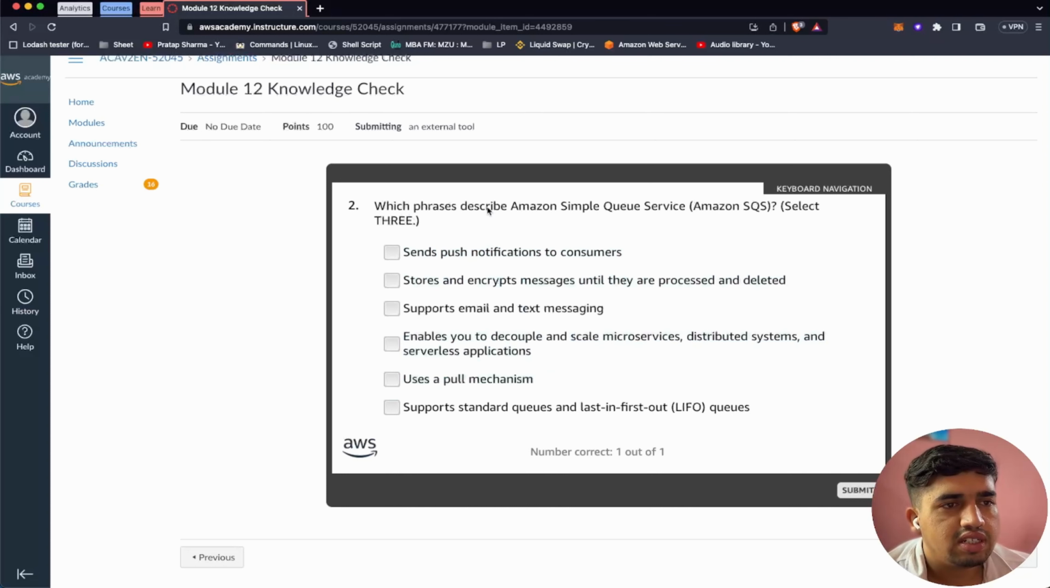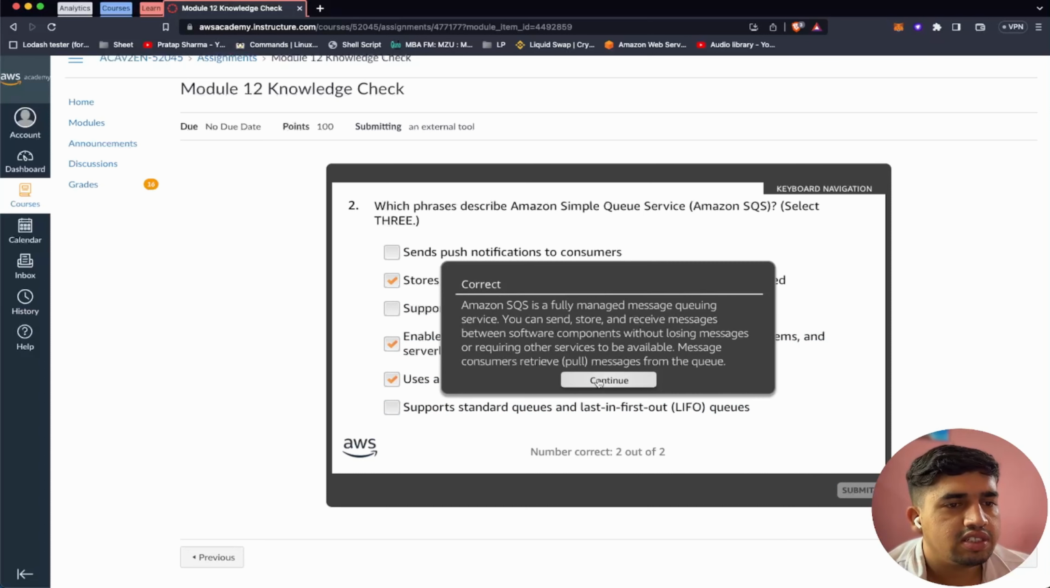Which phrase describes Amazon Simple Queue Service, Amazon SQS? We need to select three here. Send push notification to consumers. Stores and encrypts messages until they are processed and deleted. Supports email and text messaging. It enables you to decouple and scale microservice distributed system and serverless application. It uses a pull mechanism and it supports a standard queue and last in first out queues. So here the answer should be it stores and encrypts messages until they are processed and deleted. It enables you to decouple and scale microservices, distributed system and serverless application, and it uses a pull mechanism. So this is the correct answer.